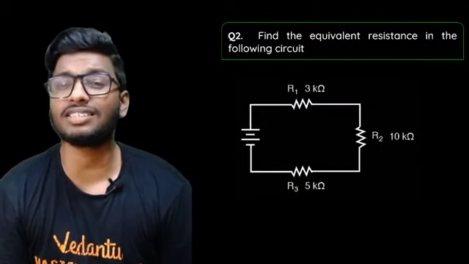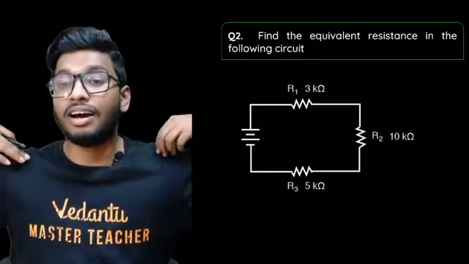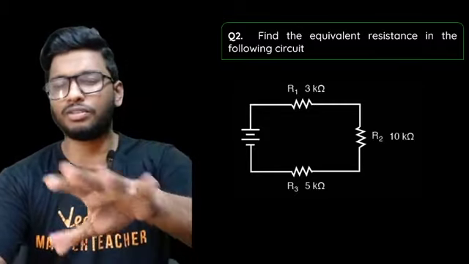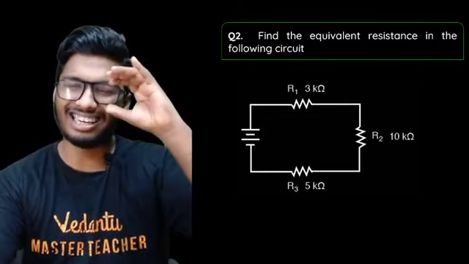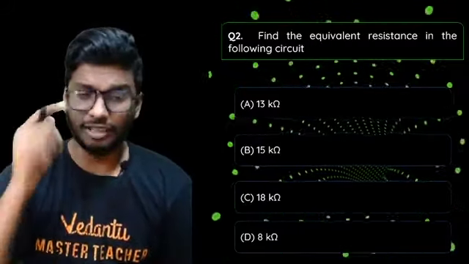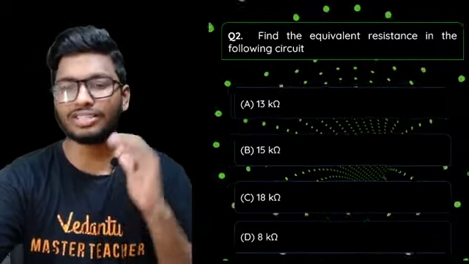Second question is, now here's another interesting one. What is the equivalent resistance in the following circuit? So R1 is 3 kilo ohms, R2 is 10 kilo ohms, and R3 is 5 kilo ohms. So you're supposed to find out what is the equivalent resistance. Again, it's a straightforward question. The options are given: 13 kilo ohms, 15 kilo ohms, 18 kilo ohms, or 8 kilo ohms.